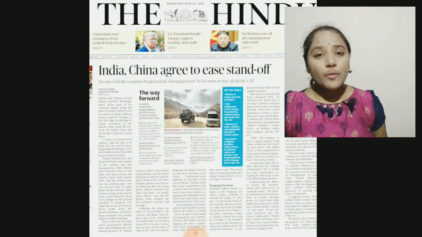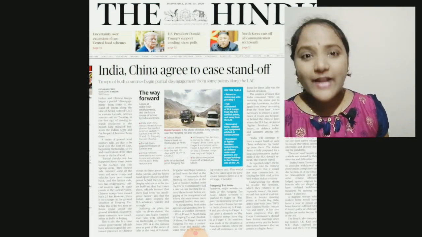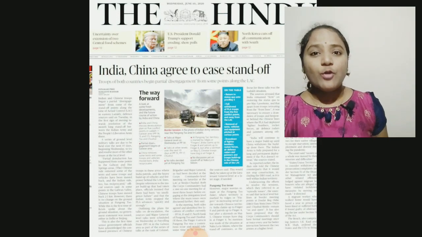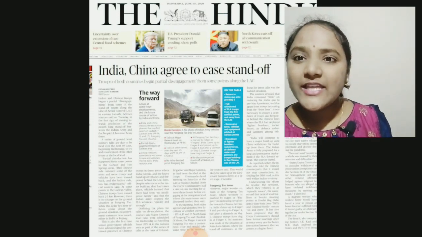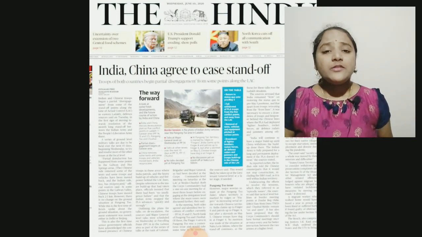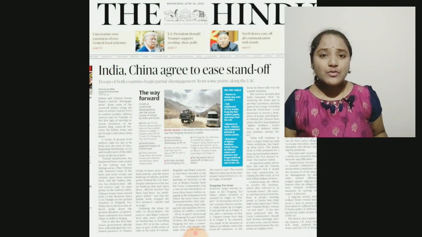Today the most important topic is the India-China standoff. India and China have agreed to end the standoff. The troops of both countries begin partial disengagement from some points along the Line of Actual Control. So to understand this issue, one must know about the Line of Actual Control. What is the Line of Actual Control?